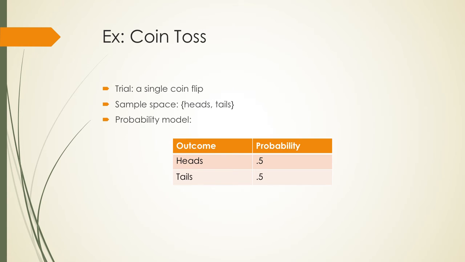Let's apply these terms to the coin toss example. Recall that we can think of tossing a coin as a random process. For this process, a trial is a single coin flip. The sample space, that is the possible outcomes, is heads and tails. Then the probability model is given by the table, which shows the outcomes and the probabilities for each.